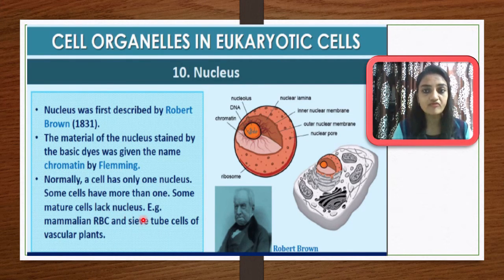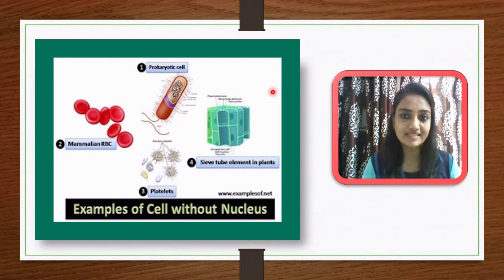Examples of nucleus-less cells are mammalian RBCs, that is red blood cells, and sieve tubes which are found in plants. In this photograph, you can see some examples which lack the nucleus. First of all, here you can see mammalian RBCs, which do not have a nucleus. Then prokaryotic cells, which we have already discussed, like bacteria; prokaryotic cells do not have a nucleus. Then the sieve tube element in the plant cell, a vascular tubule. These cells do not have any nucleus, and even in our body, the platelets in our blood also do not have a nucleus. So these four are the list of cells which do not have a nucleus.